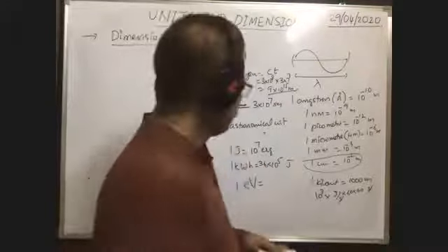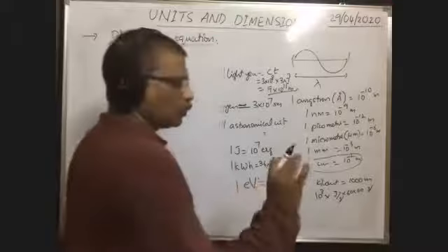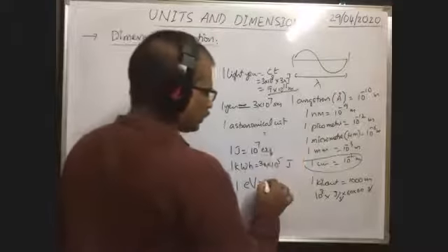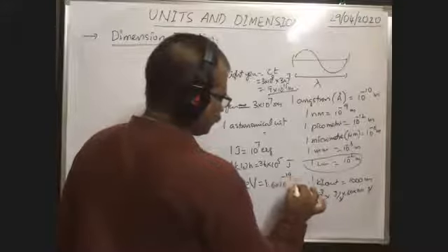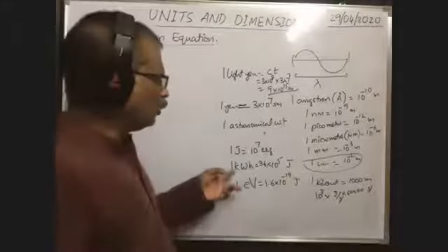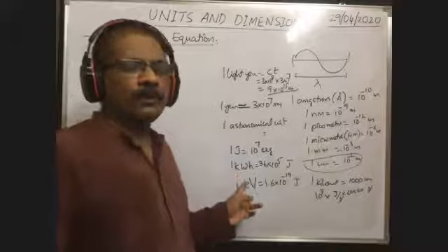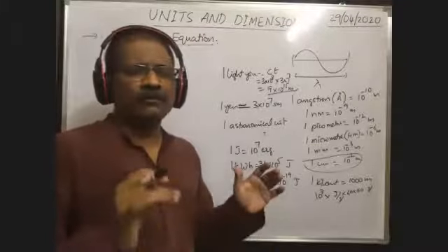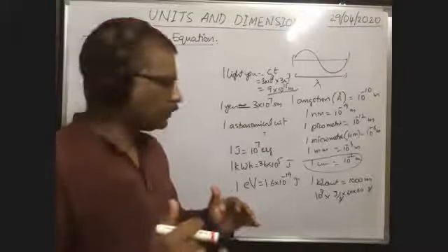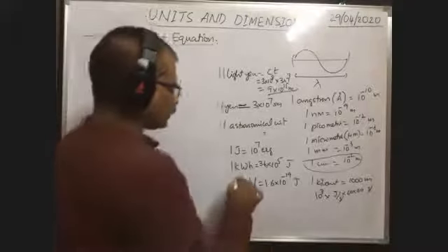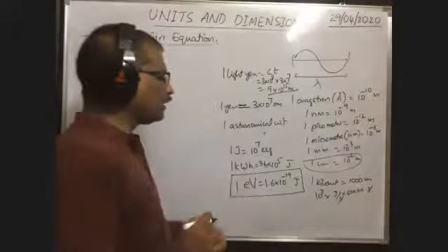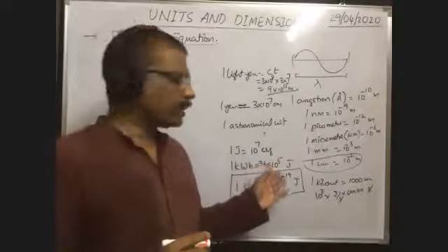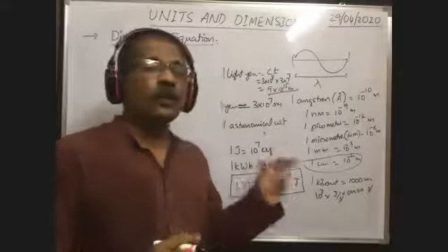1 electron volt is equal to whatever the charge of the electron, that much joules: 1.6 into 10 power of minus 19 joules. It is the lowest unit of energy. We have a number of units of energy. Among them, the lowest unit of energy is the electron volt, which is equal to 1.6 into 10 power of minus 19 joule.